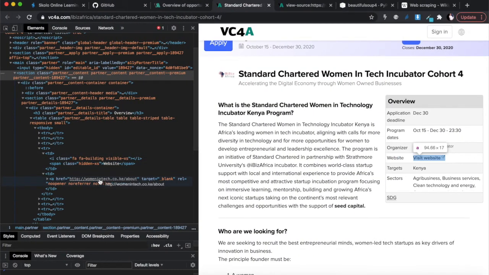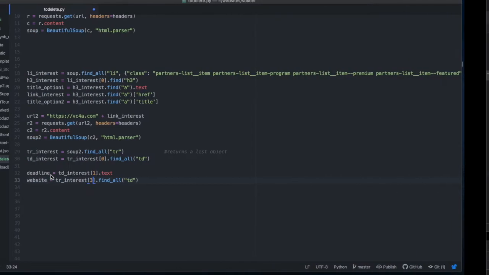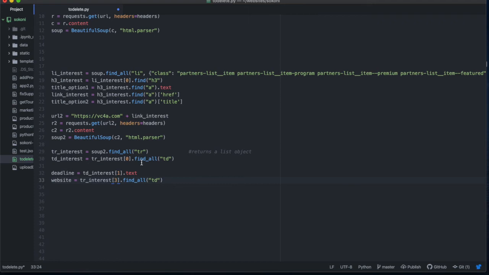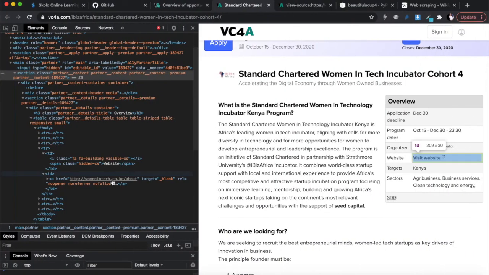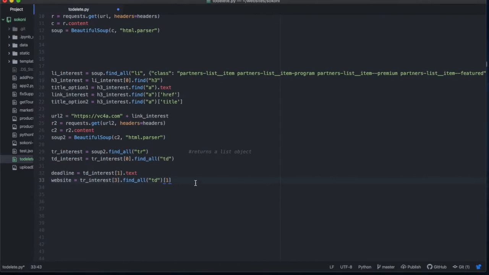And then the second one, find all TD, and then number 1, which is the second one in the array. So find all TD number 1, all right? Then once it's found that, I need the href of that. Okay, href, that's the website.